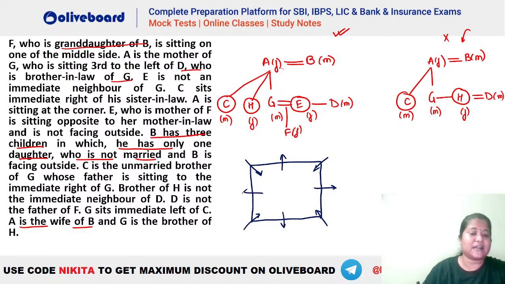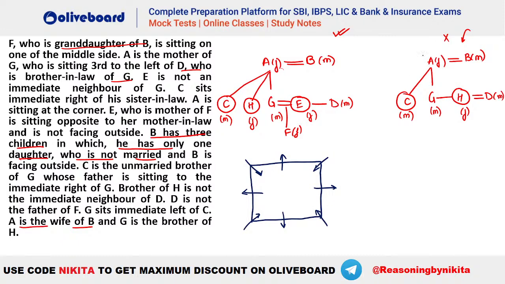Okay, something like this is the diagram. I'll just remove myself from the screen once again, just a second. So now let's see, are we getting only one case or two possibilities? Okay, let's see. So this is center, this is also center, this is also center. Now see what is given: G and E is a couple. Absolutely Sapna, G and E will be a couple here.